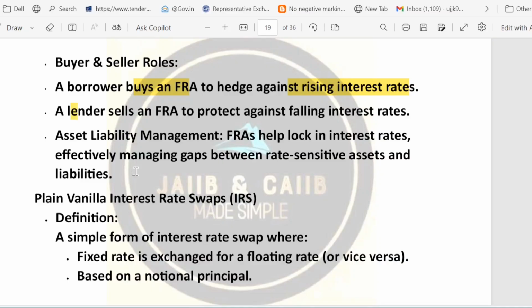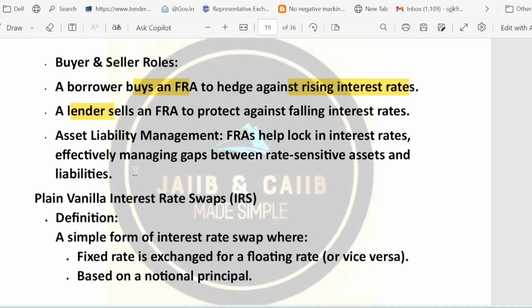And the seller of the FRA is usually a lender who wants to protect against falling interest rates. Right. So he is worried about falling interest rates. The buyer is worried about rising interest rates. The seller receives the fixed rate if the market rate falls.